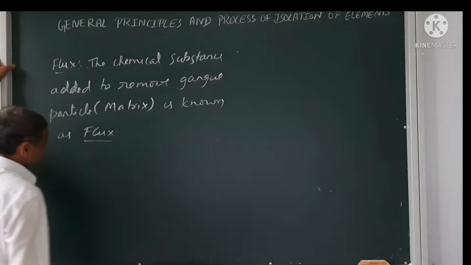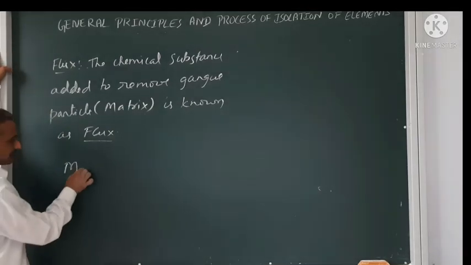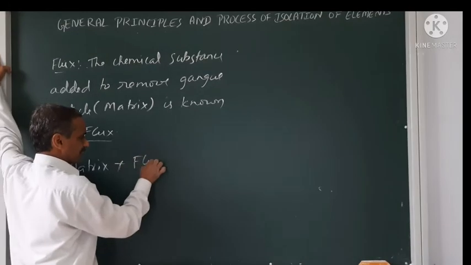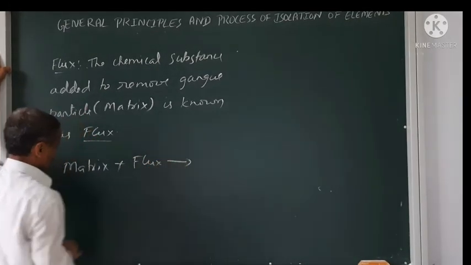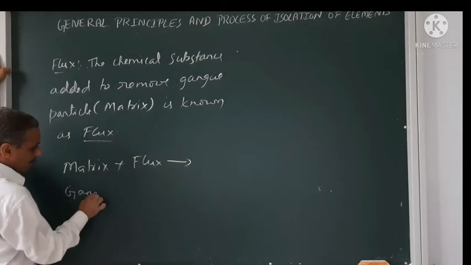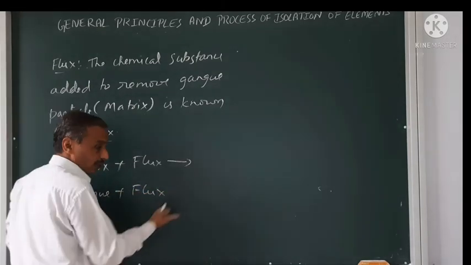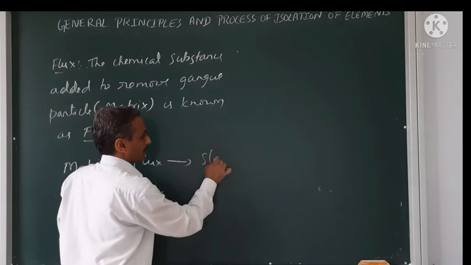And remember here, matrix plus flux, or gangue plus flux, what I am going to get will be the slag.